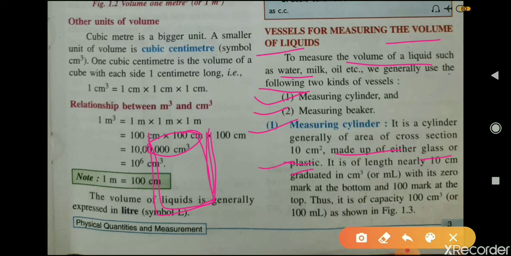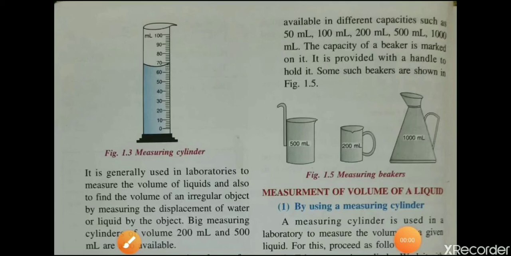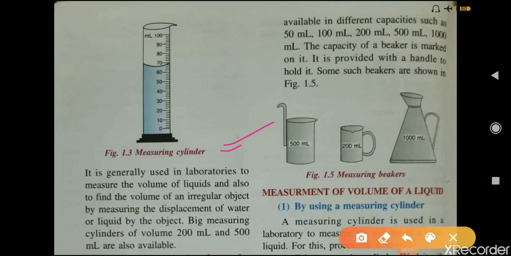It is of length nearly 10 centimeter, graduated in centimeter cube, with its zero mark at the bottom and 100 marks at the top. Thus, it is of capacity 100 centimeter cube. This is a measuring cylinder.